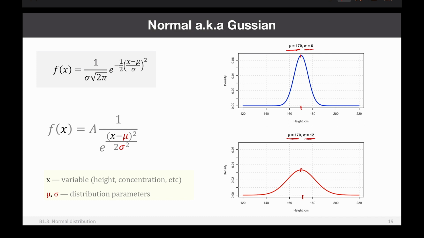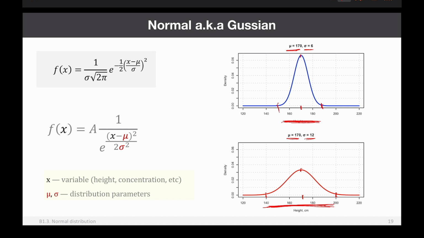Sigma makes your distribution flatter, but also wider. So the variation of the values which have non-zero density, or not very small density, is much larger in the case of the red curve compared to the blue curve. Moreover, if you think about values where the density gets really, really small, you will find that this variation is exactly twice larger, and sigma is also twice larger.